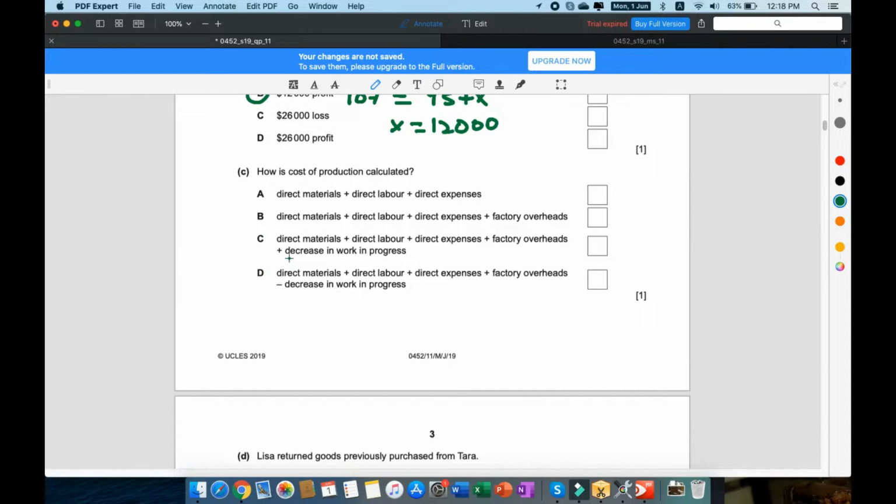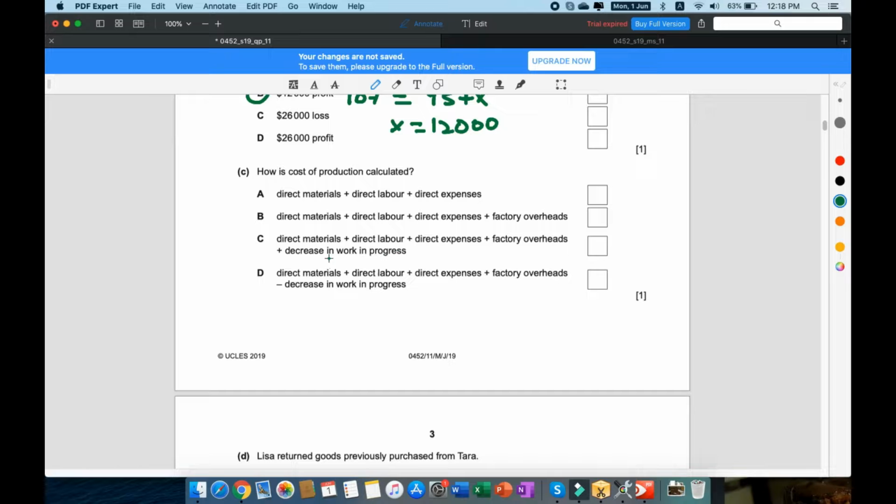Now, work in progress is the unfinished goods that you left off last year. Now, if you pay a bit of attention, you will know that to complete something that is incomplete, for example, if I make chairs and I completed half a chair last year, to complete the half remaining chair, I'm going to have to put in money. It's going to cost me money.